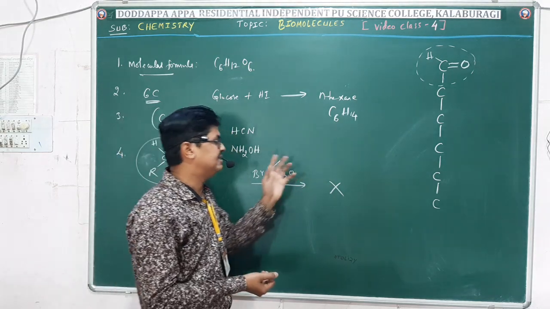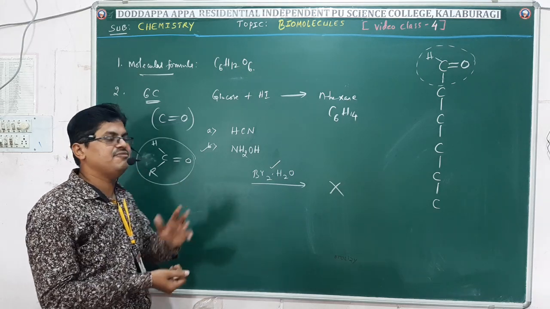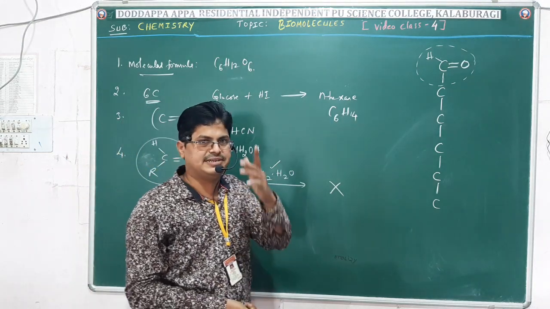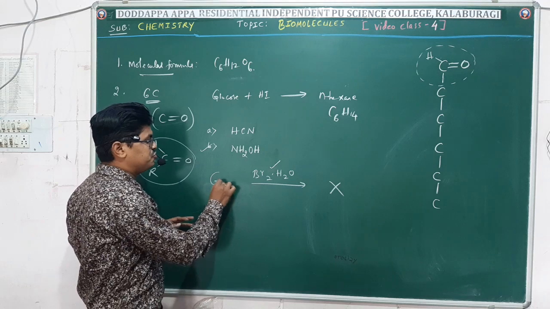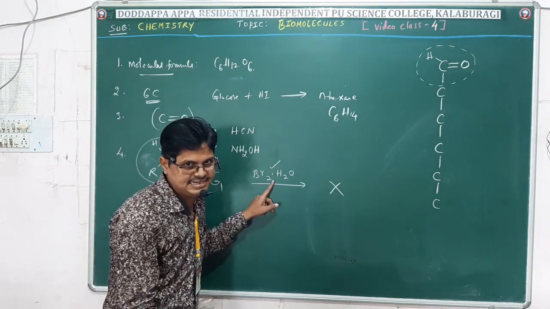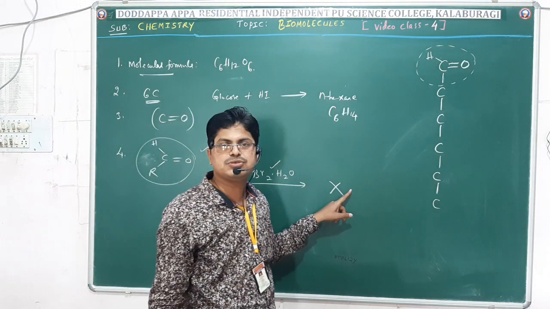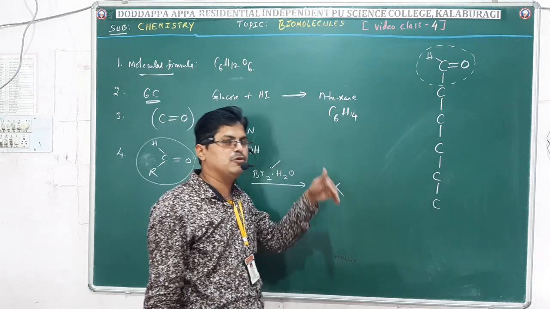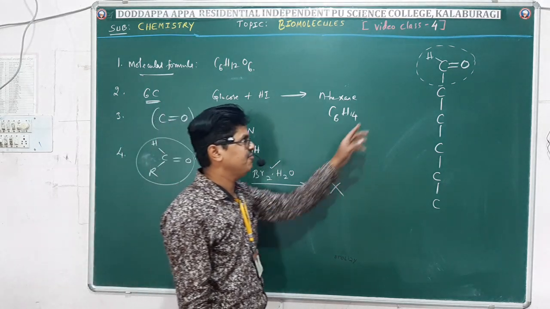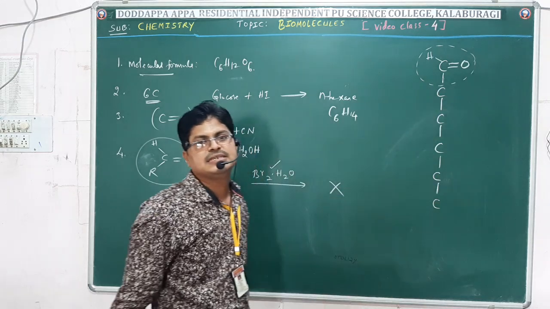So what does that indicate? A presence of aldehyde group in glucose. That is, when glucose is treated with a mild oxidizing agent like bromine water, it gives gluconic acid. Formation of gluconic acid indicates a presence of aldehyde group. Next question.